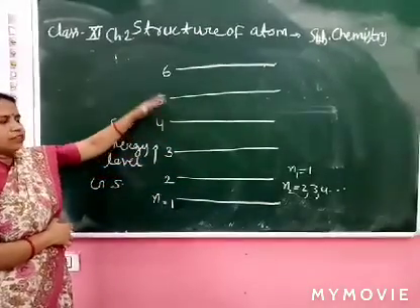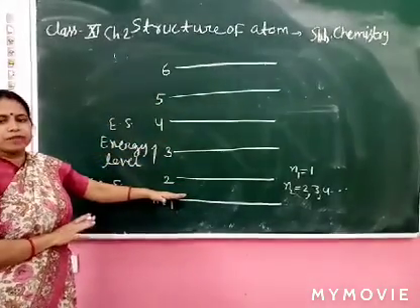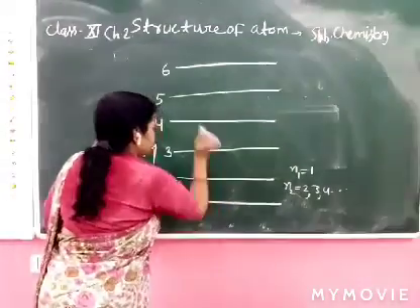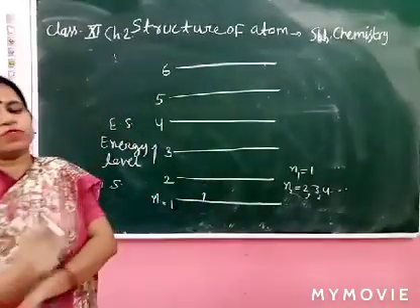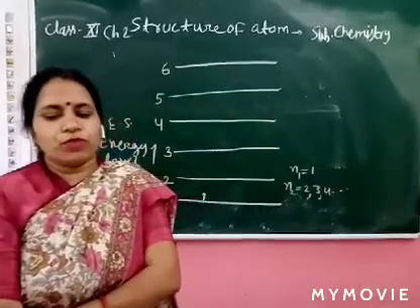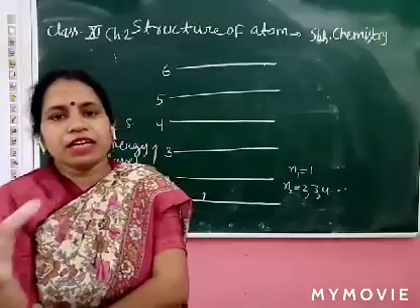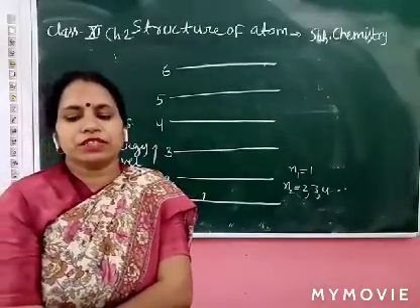These are all excited states for this step. When the electron jumps, suppose it is present in the n equal to 1 energy level. These lines are called the Lyman series.